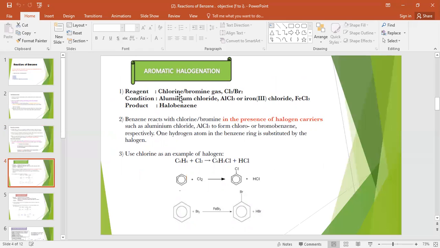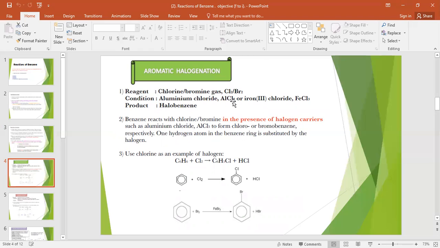For the chemical reactions, you need to understand the requirements for this reaction. First, you need the reagent, chlorine or bromine gas, Cl2 or Br2. Both are halogens, so we call it halogenation: addition of halogen on the benzene ring. What are the conditions required for halogenation?